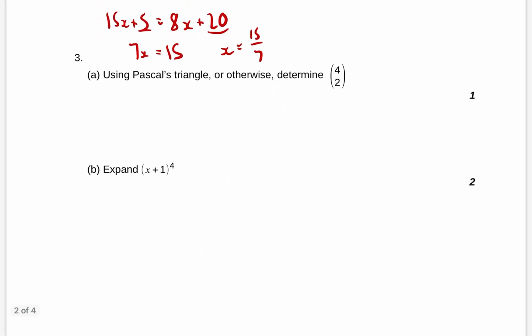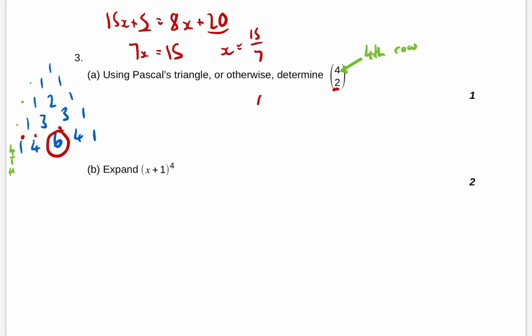And then again, just some revision. Pascal's triangle was this lovely thing here: 1, 1, 1, 1, 2, 1, 1, 3, 3, 1, 4, 6, 4, 1. This means we are in the 4th row. Let's use a different colour. That's what that's telling us, and that is 1, 2, 3. So this is us in the 4th row. And this 2 tells us how far along we are. Now remember, we start at 0, 1, 2. So that means the answer to this should just be 6.